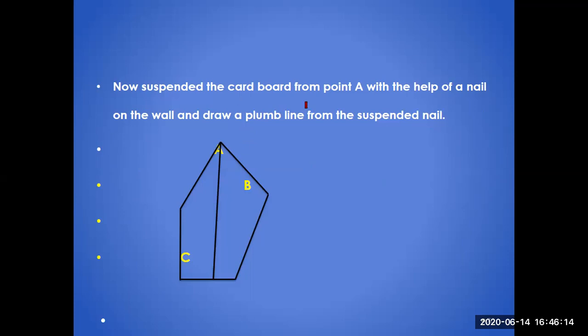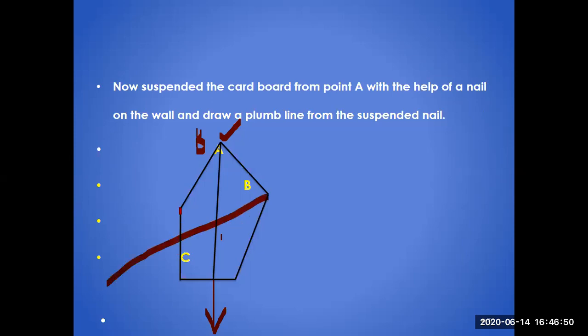Now, suspend the cardboard from point A. This one is the point A, and suspend it from this point. With the help of a nail on the wall, draw a plumb line from the suspended point. Here is the nail, and you hang the plumb line. Here the thread goes along the board. You draw a line with the help of a pen, then rotate it, bring this point B to the same nail, and again you draw the line. The lines will cross again at a point.